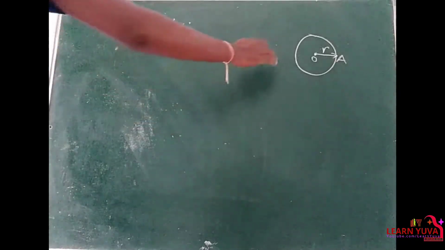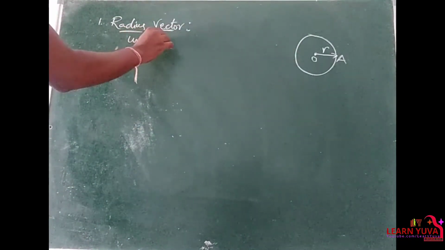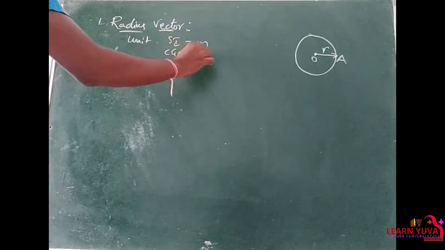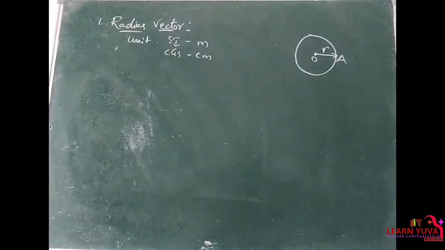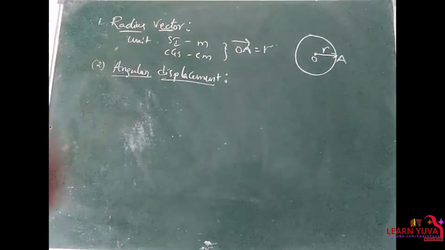As we know, OA is the radius. The SI unit for radius is meter, and the CGS unit is centimeter. Important. So here OA is the radius vector.